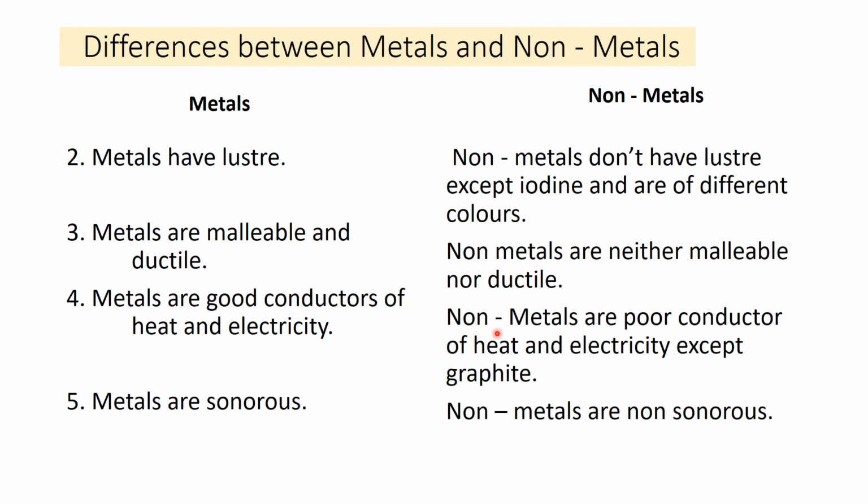But non-metals are poor conductors of heat and electricity. Only graphite is the non-metal which is a good conductor of heat and electricity. So graphite is the exception here. The other non-metals are poor conductors.